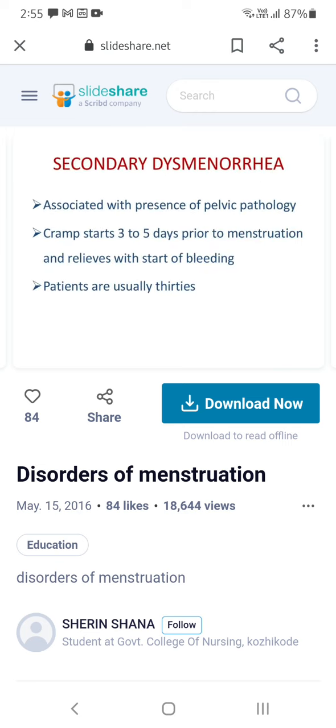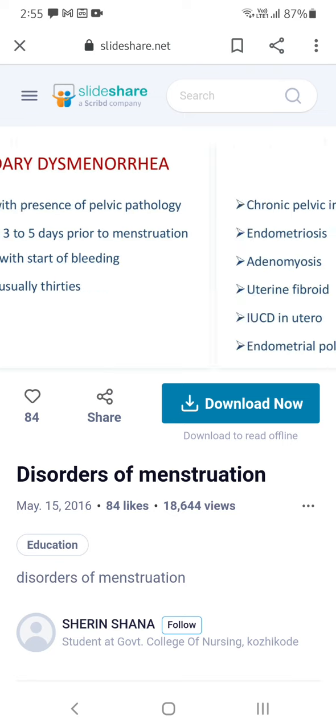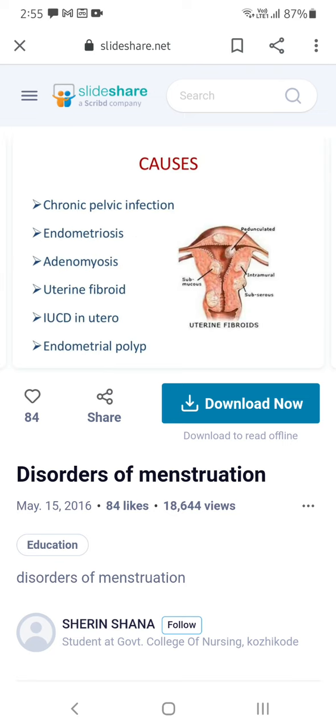Secondary dysmenorrhea is associated with the presence of pelvic pathology. The first thing: no pelvic pathology is primary; secondary means they have pelvic pathology. Cramping starts 3 to 5 days prior to menstruation and is relieved with the start of bleeding. Patients are usually in their 30s. Causes include chronic pelvic infections, endometriosis, adenomyosis, uterine fibroids, IUCD in utero, that means intrauterine device, and endometrial polyp.